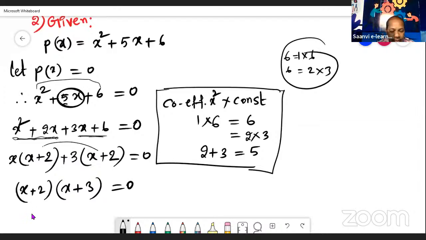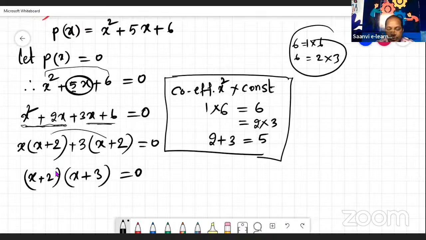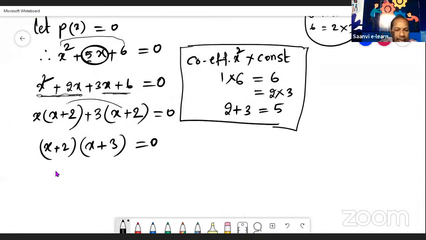But here factors are not asked. Here zeros are asked, right? So here x plus 2 and x plus 3 together is equal to 0, no? If we write separately, it is x plus 2 is equal to 0 and x plus 3 is equal to 0. Just we are writing separately.